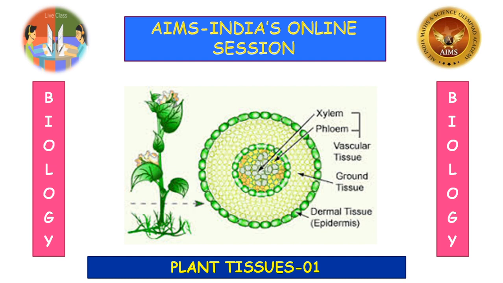Isn't it? All other organisms depend directly or indirectly on plants. Let us recall the information about different parts of the plants and the functions they are associated with. Are you ready, children? Let us proceed.